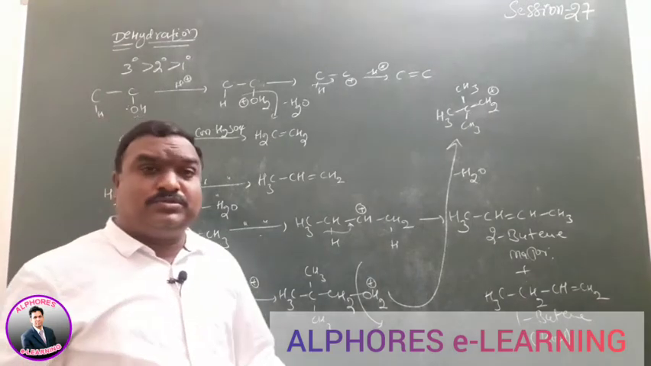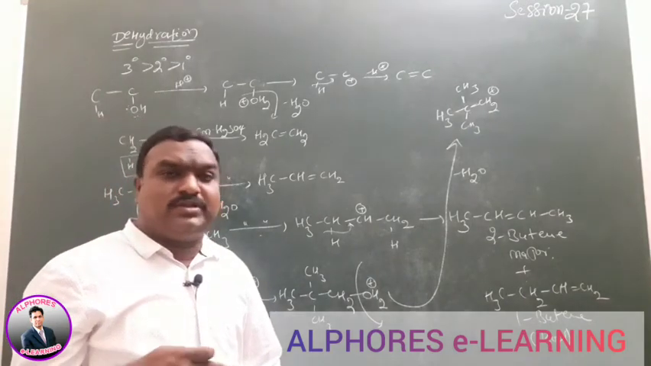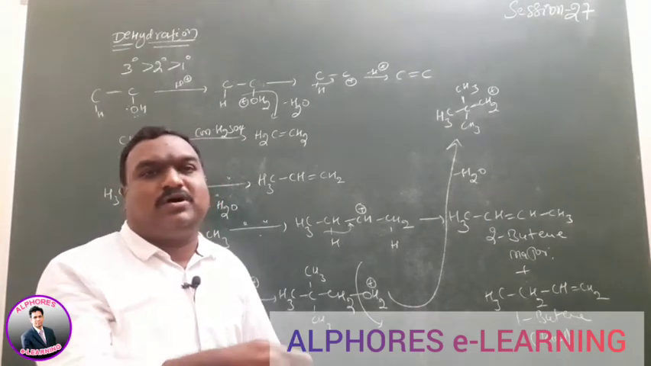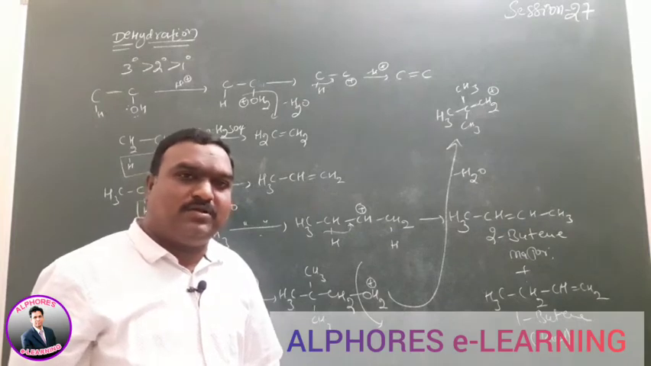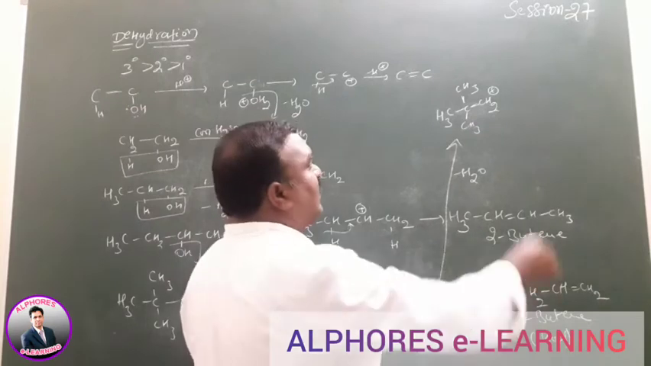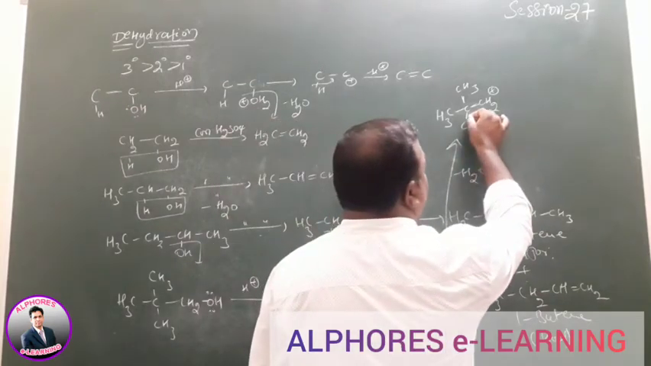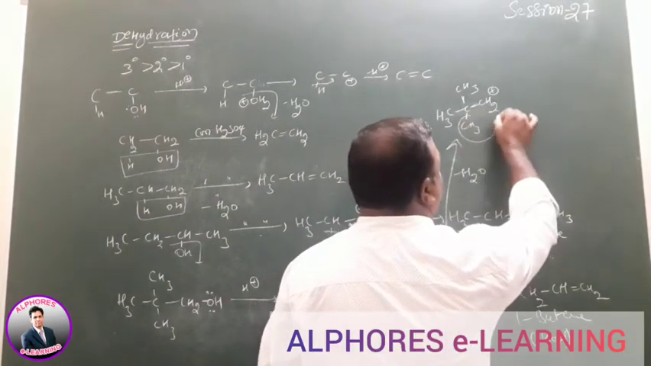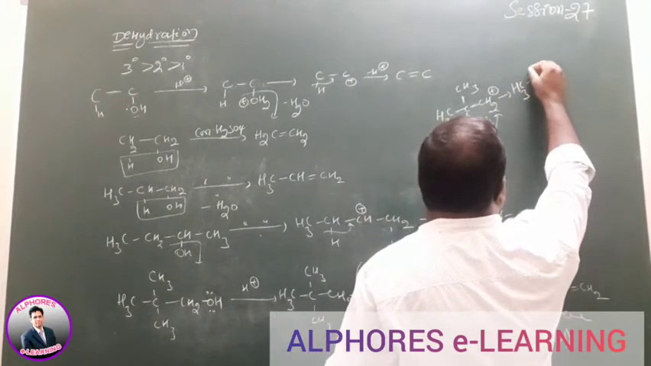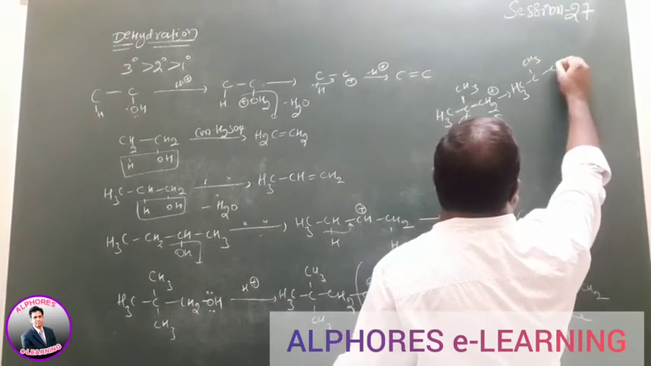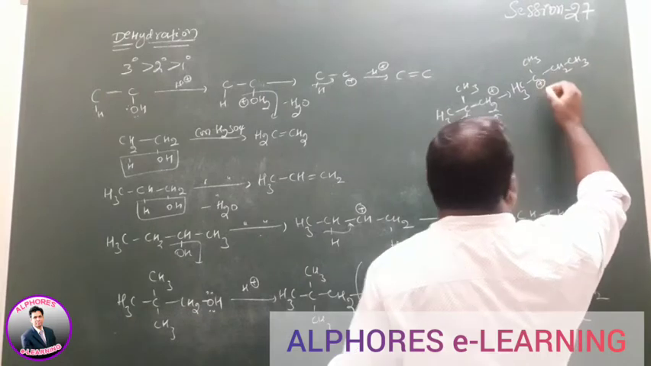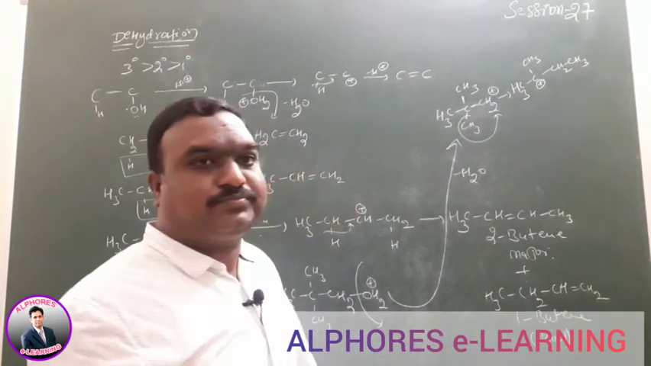According to rearrangement rules, if hydrogen is there, we can shift that hydrogen from the tertiary carbon to the secondary carbon, or whatever carbon is given, it doesn't matter. If there is no hydrogen, then go for methyl here. So, methyl shift. When methyl shifts from the tertiary carbon to the primary carbon, then the tertiary carbon gains positive charge.